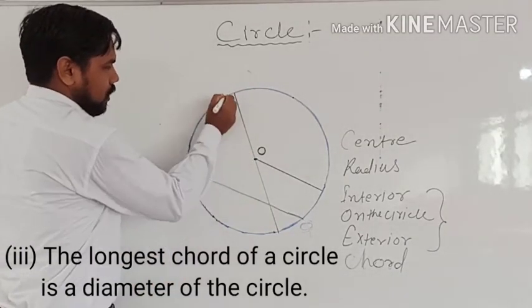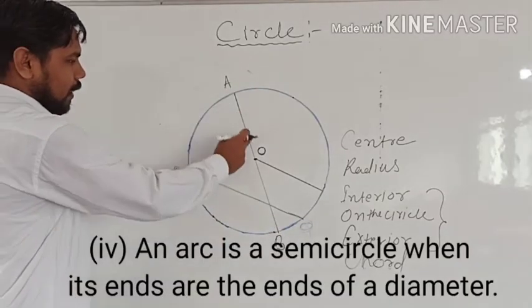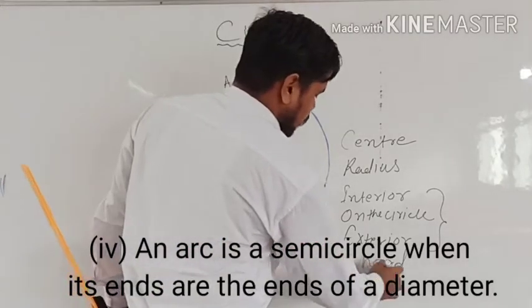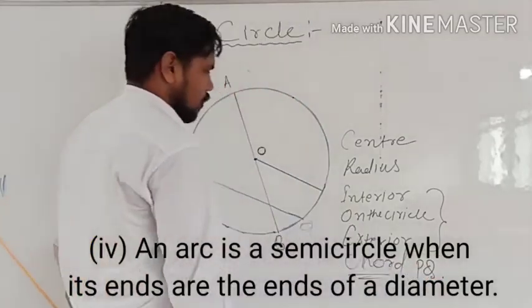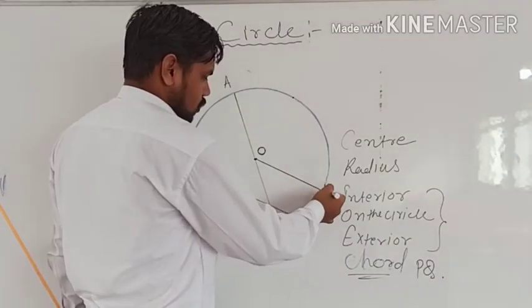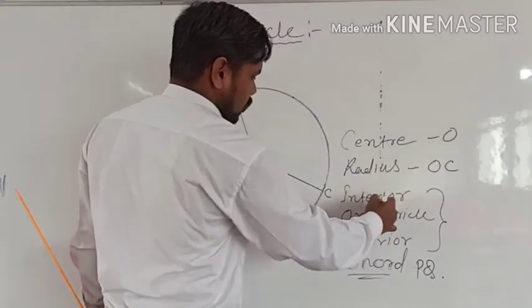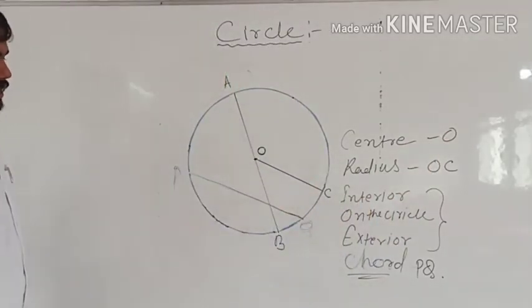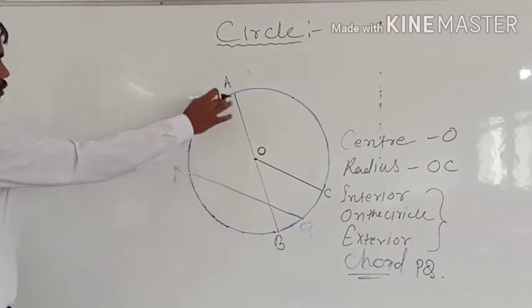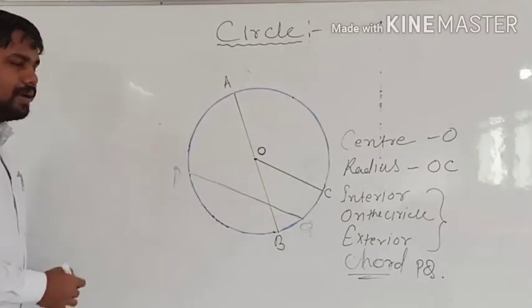So here if we consider this as A, B, so you can see AOB will be the longest chord of the circle. So here chord you understood, suppose PQ I have taken, okay, radius I have taken, suppose OC. Center is taken O. Interior point we have explained interior, exterior on the circle. So here the chord, and the longest chord is AB. So AB, which is the longest chord of the circle, that is called the diameter of the circle.